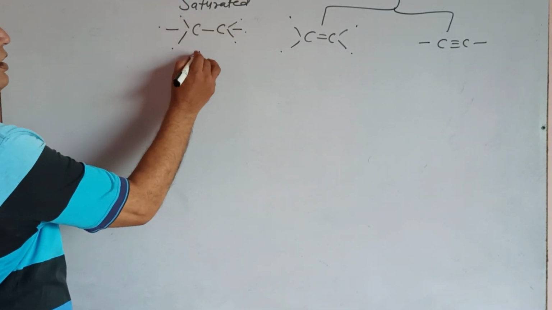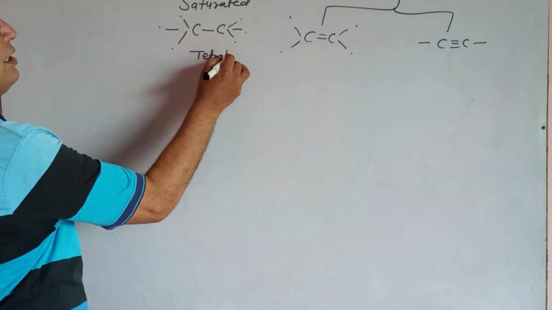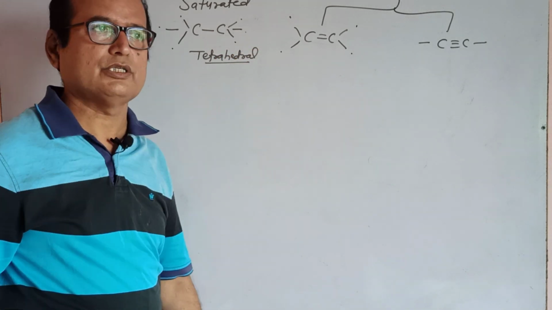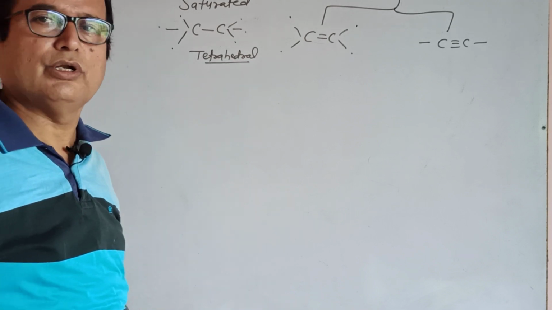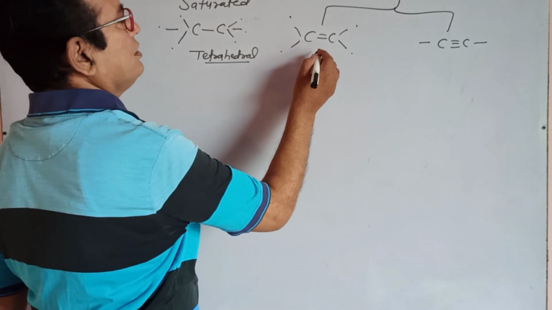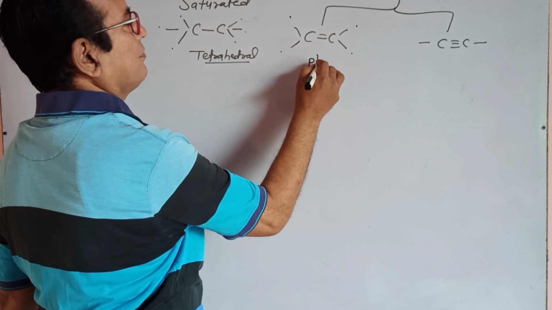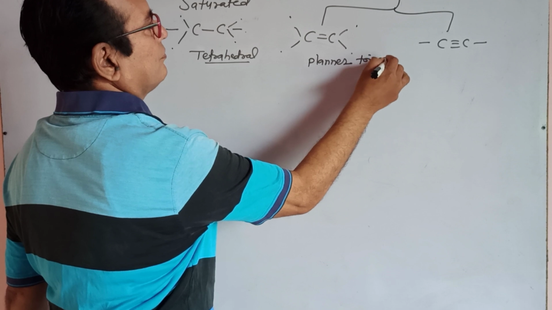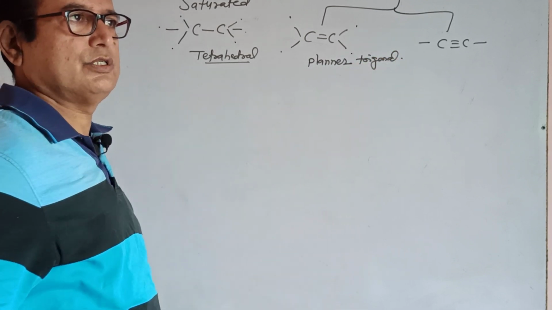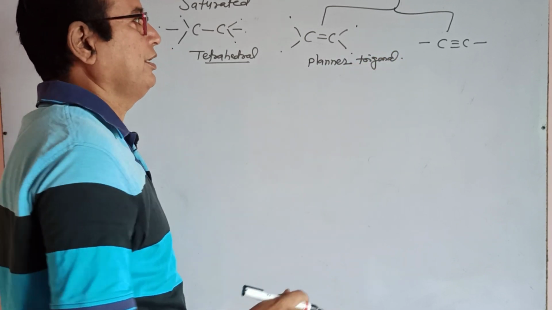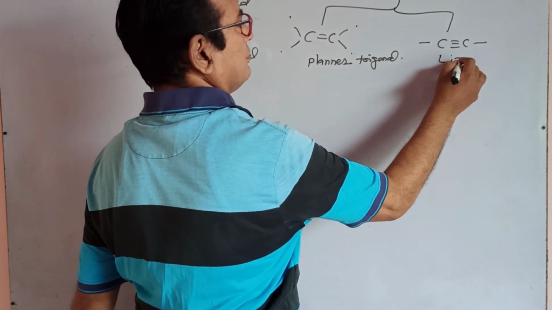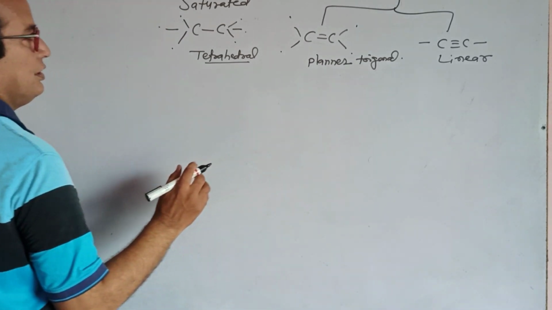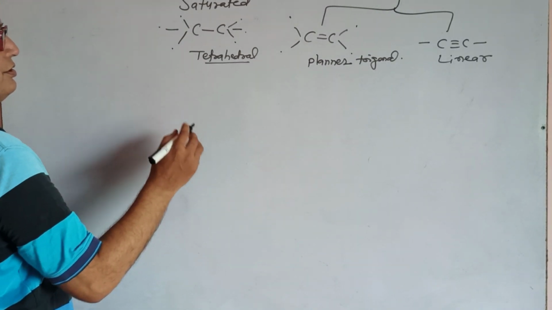This is tetrahedral structure. Each carbon is tetrahedral, which means 4 bonds are directed towards the 4 corners of a regular tetrahedron. And this carbon is planar trigonal: 3 bonds are directed towards the corners of a plane. And this one is a linear structure. Let us see how the linear structure is formed.